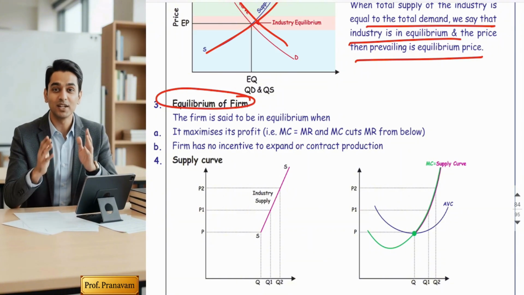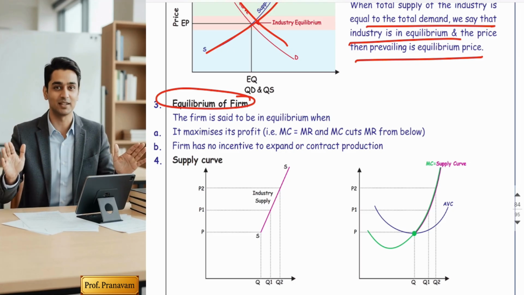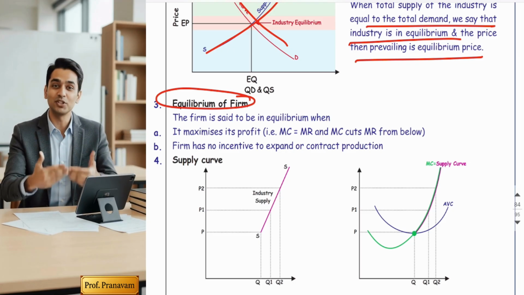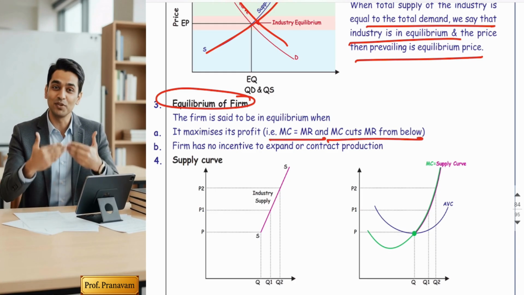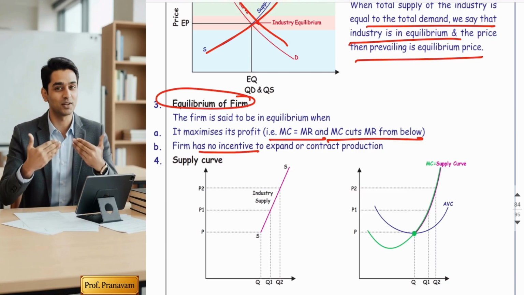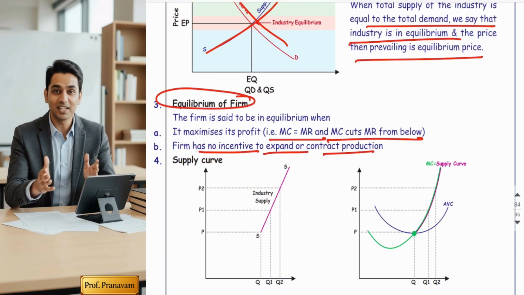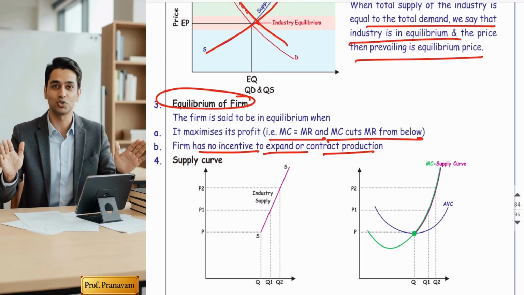Now the next, third point is equilibrium of the firm. Friends, this also we have studied as a golden rule. A firm is in equilibrium when it maximizes profits, right? That is when MC is equal to MR and MC cuts MR from below. And at this point, one more thing is there: the firm has no incentive to expand or reduce production. Means neither will the firm leave the industry nor will the production increase.